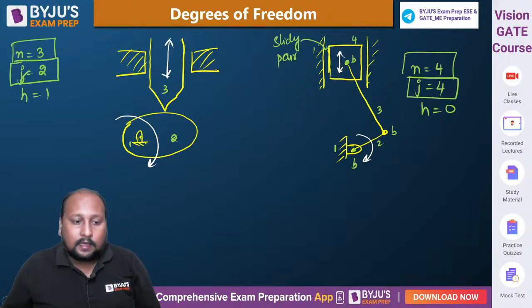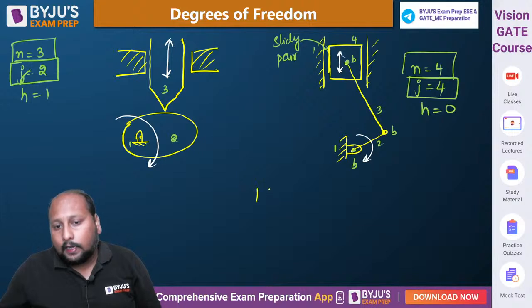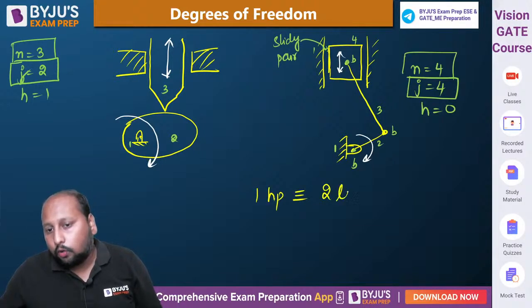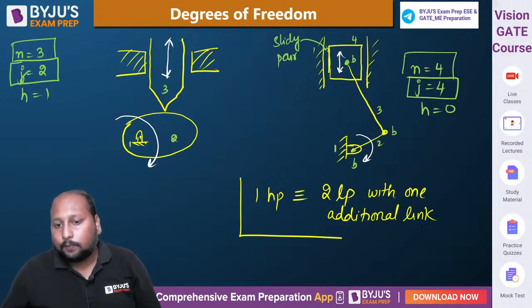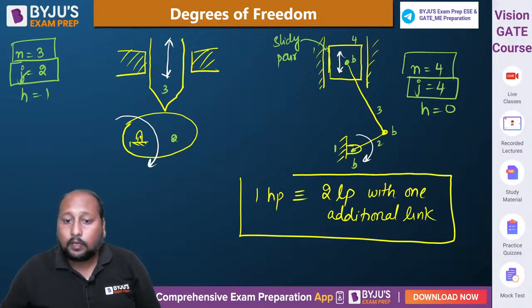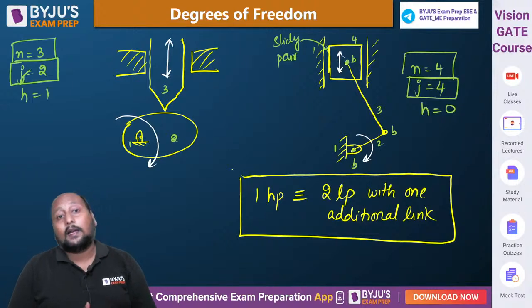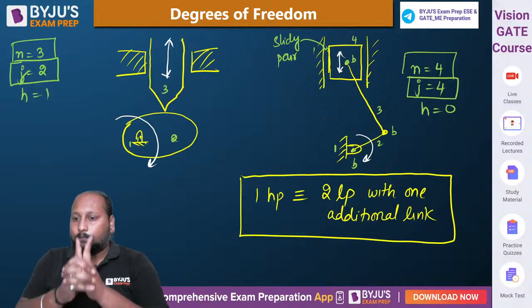So one thing we can say is that one higher pair is equivalent to 2 lower pairs with 1 addition. एक higher pair 2 lower pair के बराबर होता है. उसके साथ साथ we have to add 1 addition. Then only we can say one higher pair can be understood.